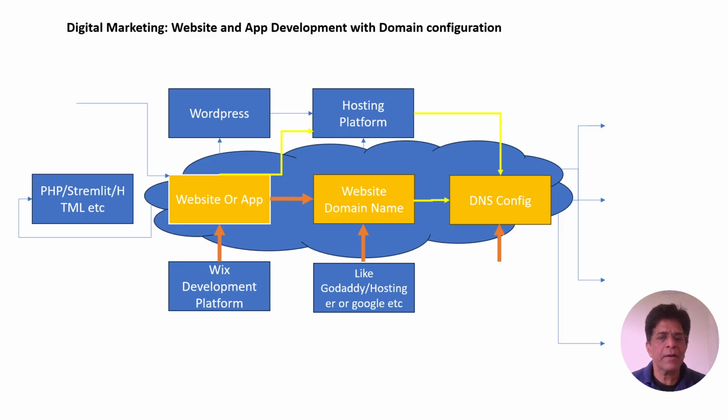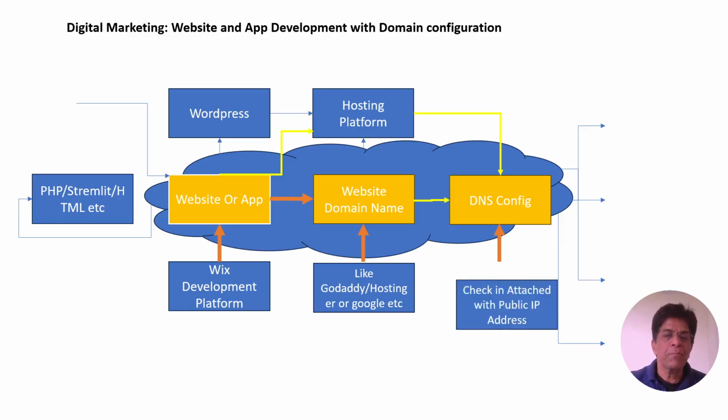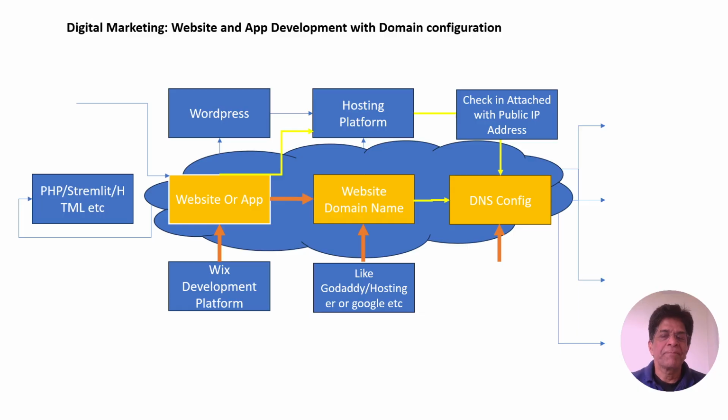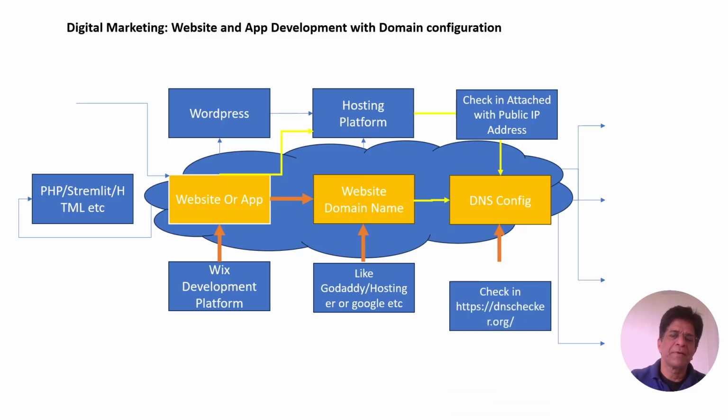Once we have the IP address, which we call the public IP address, that public IP address will be assigned to our website, and then it will link to our website and be propagated to all the servers across the world.